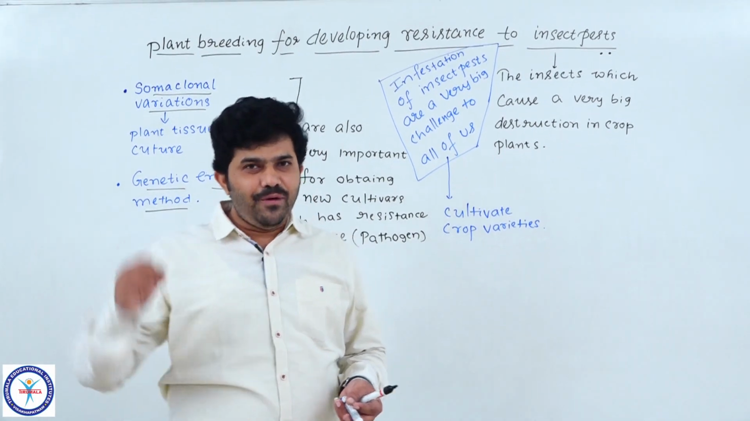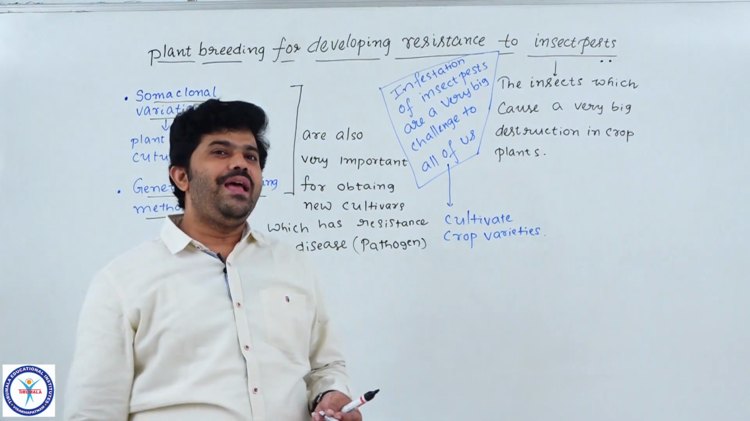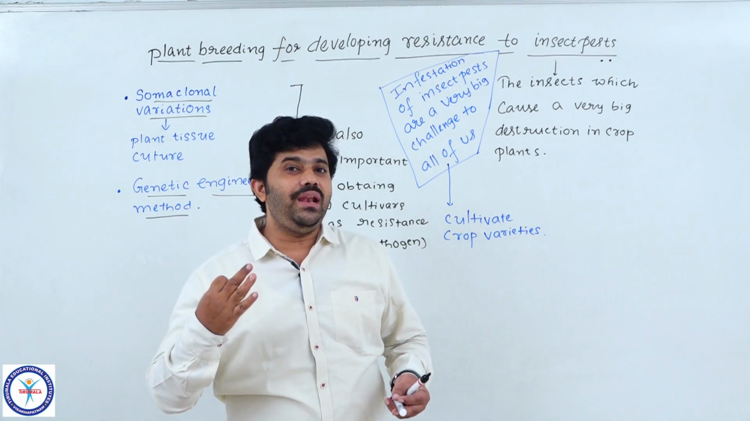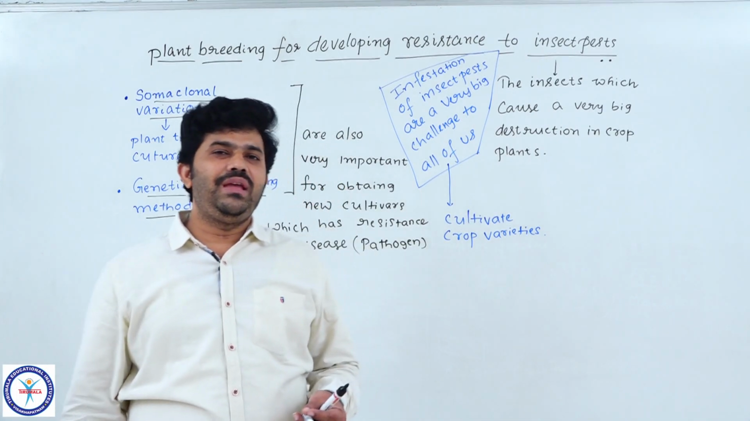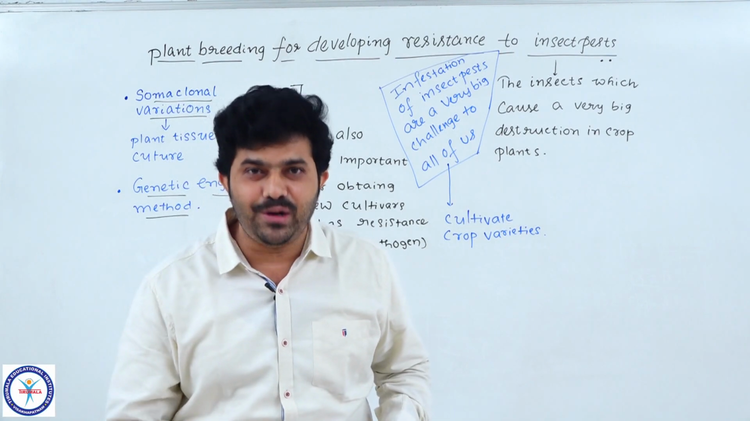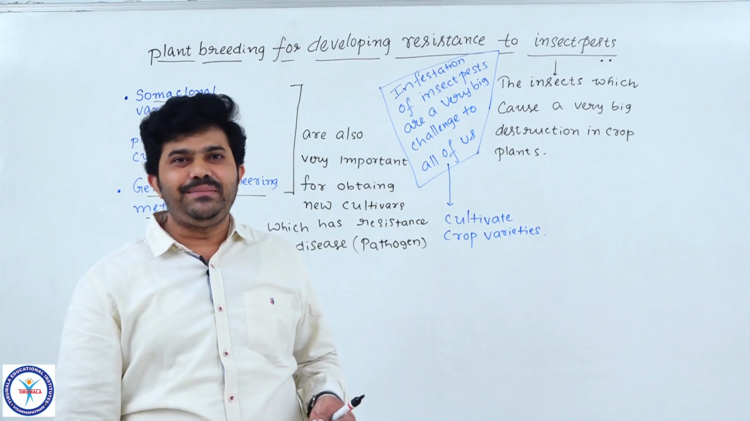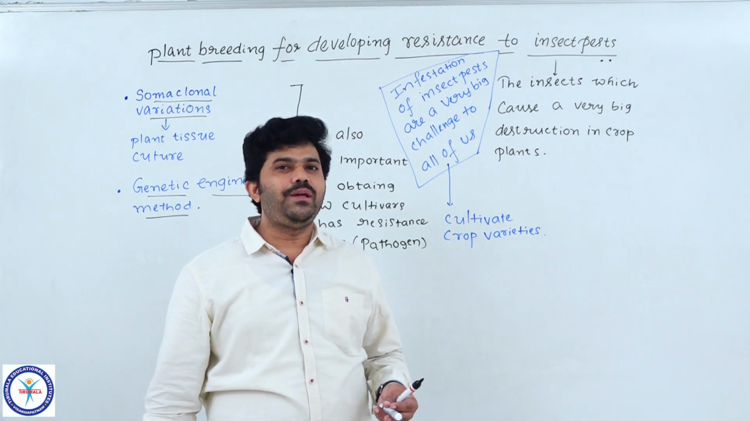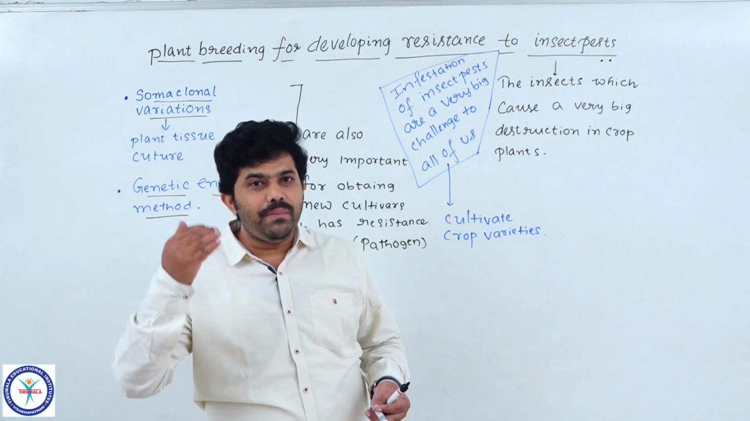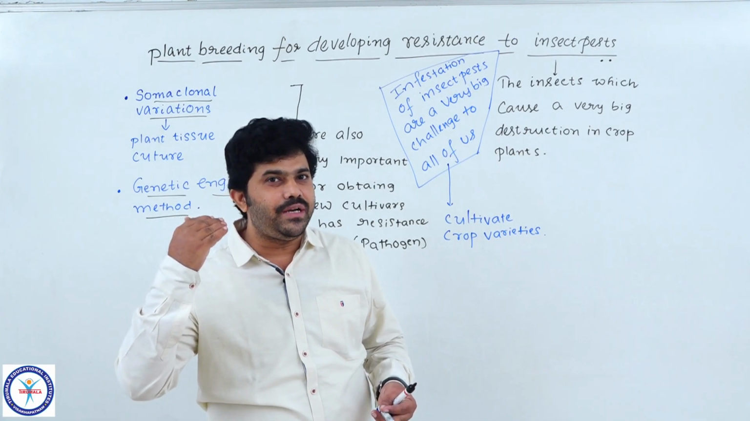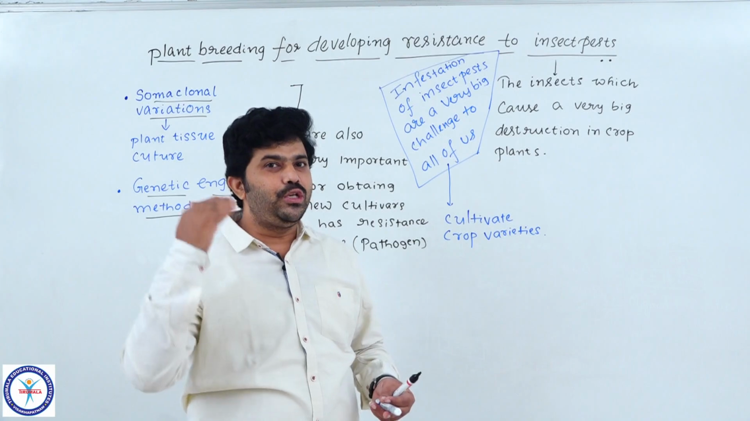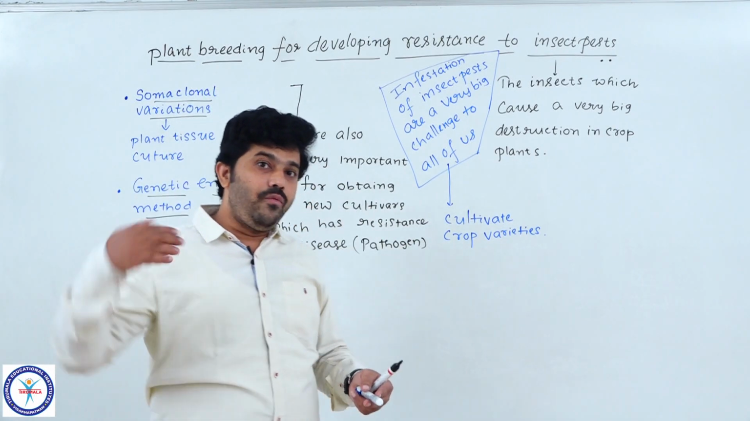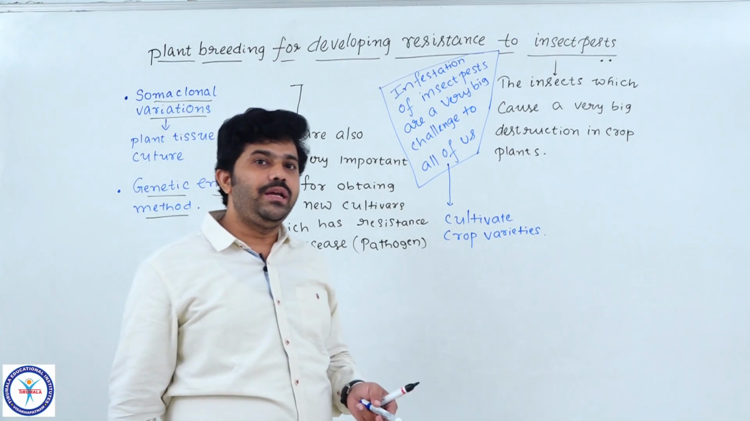Now we focus on the particular morphological characters which the insects feel are preferable, the very favorable characters provided by the plant. We change and alter them so they do not give preference to settle on the plant body. Slowly, morphological changes are incorporated into the plants by producing new cultivars through plant breeding, which we have already discussed, how we make a new cultivar.